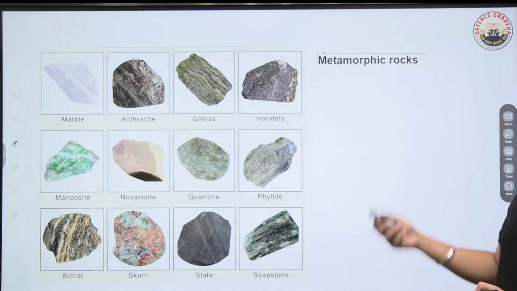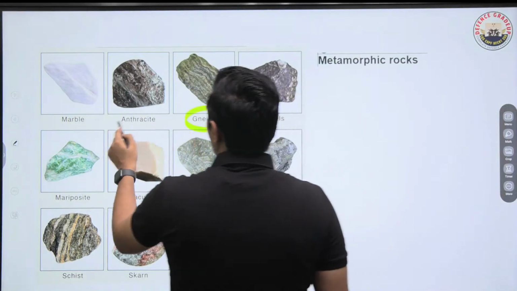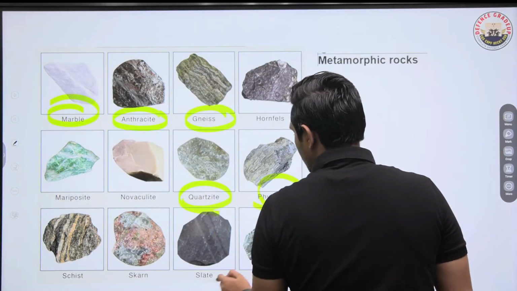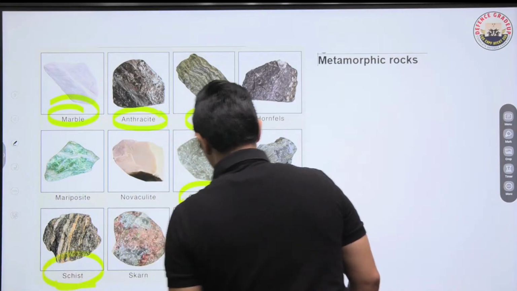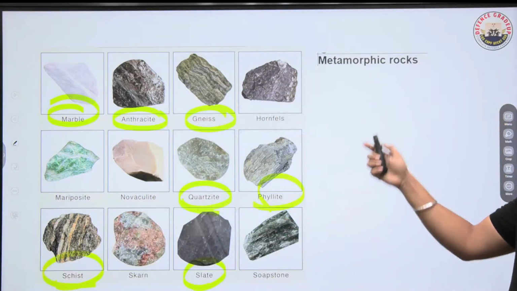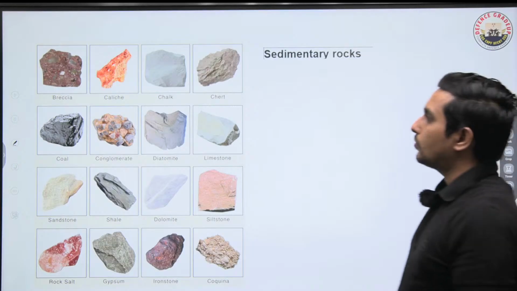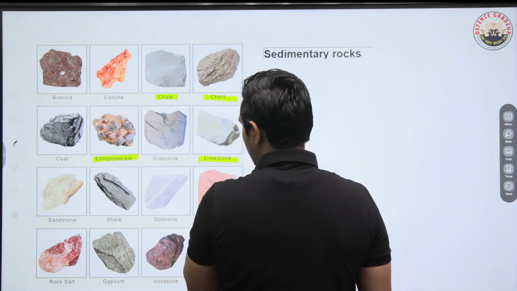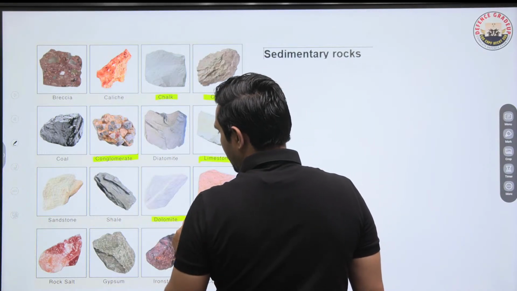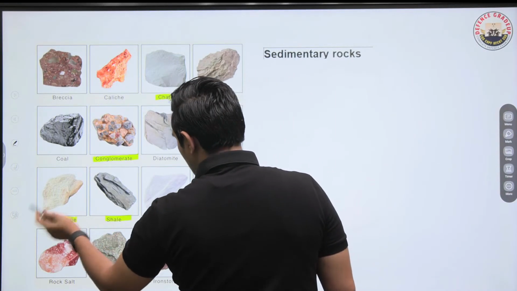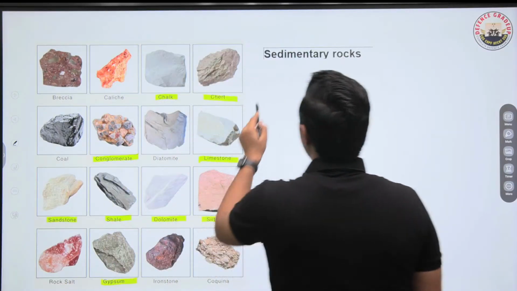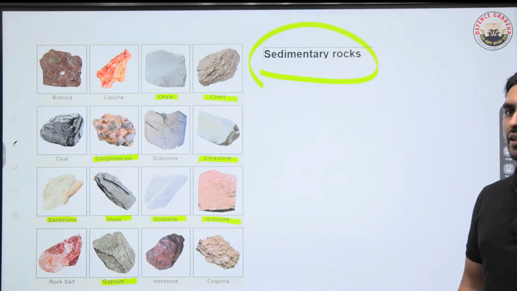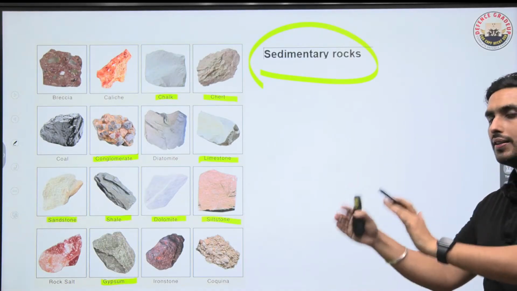If you talk about the metamorphic rocks, here also gneiss is important, anthracite, marble is important, quartzite is important, phyllite is important, slate is important and schist is important. So remember that these are metamorphic rocks. And in sedimentary rocks, of course, we have chert, chalk, conglomerate is important. Limestone has been asked in exam, siltstone, dolomite, shale, sandstone. You have to have a bare minimum idea, gypsum, that these are the sedimentary rocks. So please make sure you add it in your notes and you revise it regularly so that you know which rock is which type of rock.